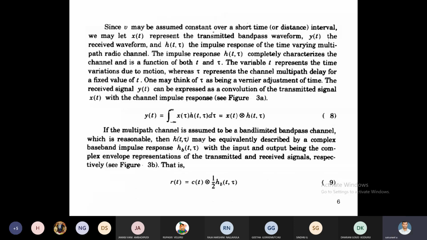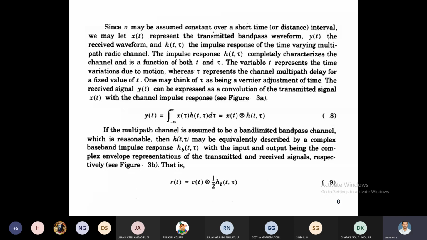Let x of t represent a transmitted bandpass waveform. Now we assume y of t is the received waveform, and h is the impulse response of a time varying multipath radio channel, which depends upon both time and delay.